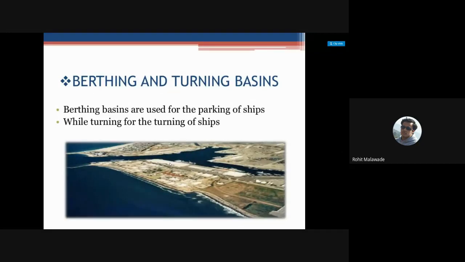So you should choose the harbor in such a place that even during the low tides there should not be any water scarcity. We need to keep that in mind whenever we are going to choose a harbor portion.